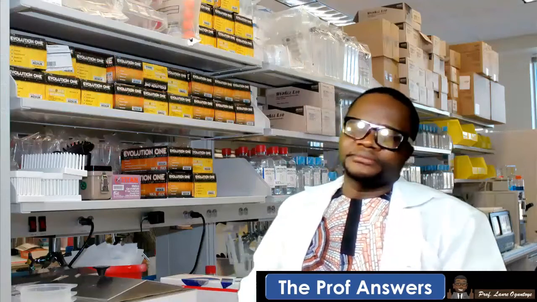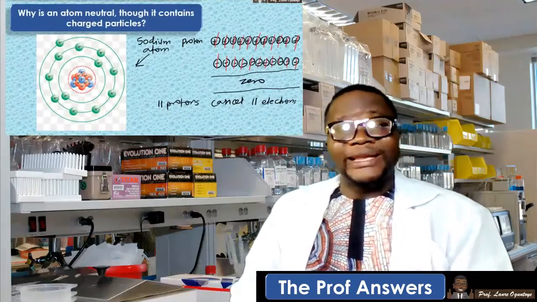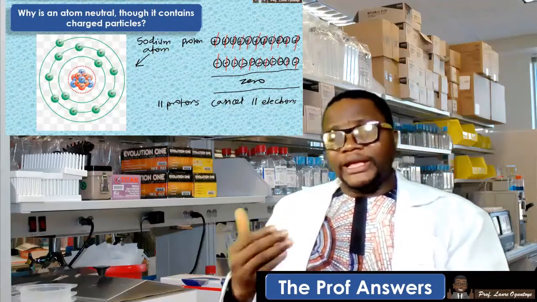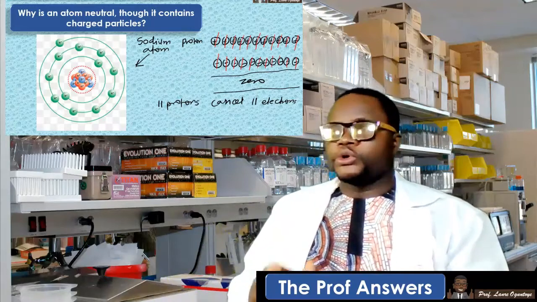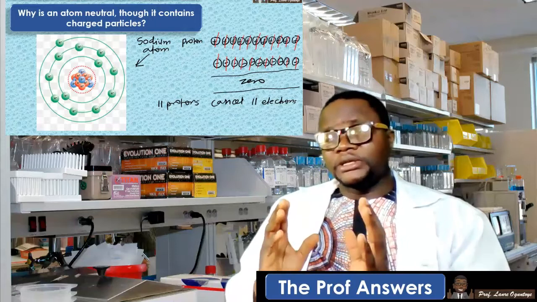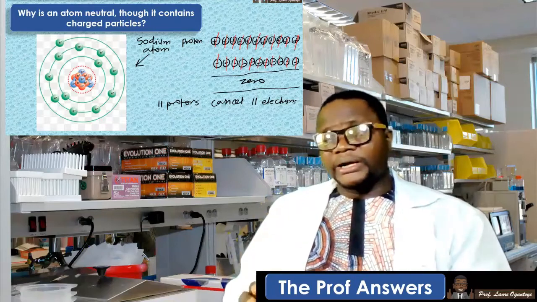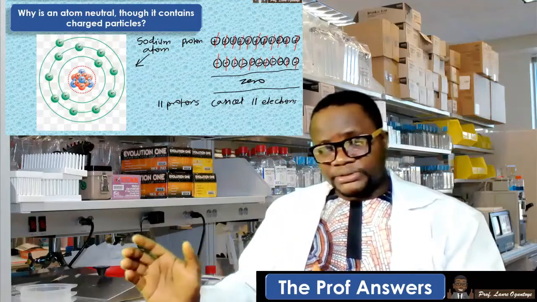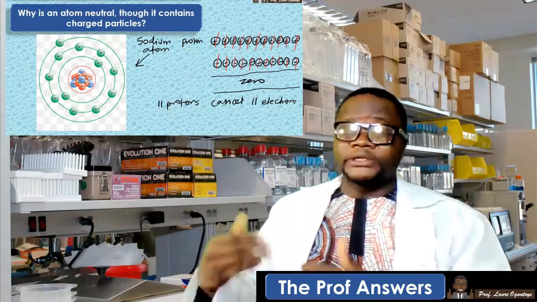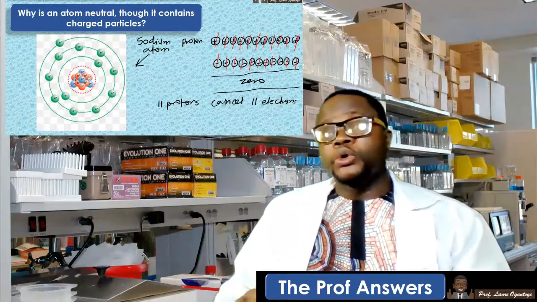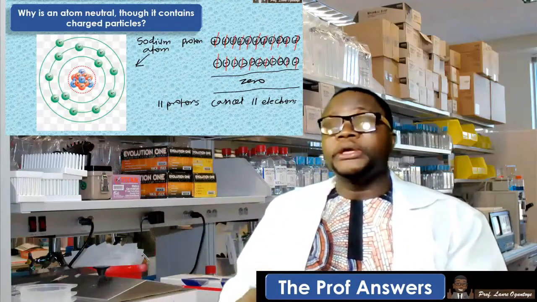So let's take another atom, sodium atom. Sodium has proton number of 11. Because the number of electrons is equal to the number of protons, it's going to have 11 electrons. So 11 protons represent 11 positives, and 11 electrons represent 11 negatives. So the positives and negatives will cancel one another out, and you'll be left with what? You'll be left with no net charge. So the overall charge of that atom will be 0.